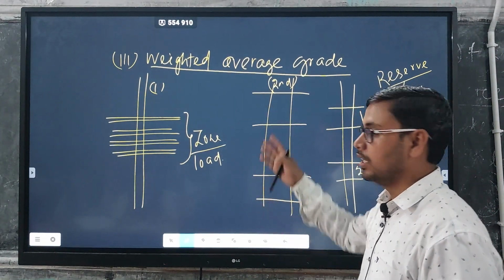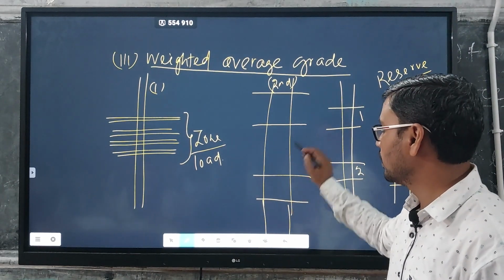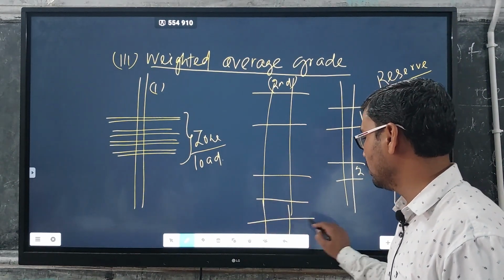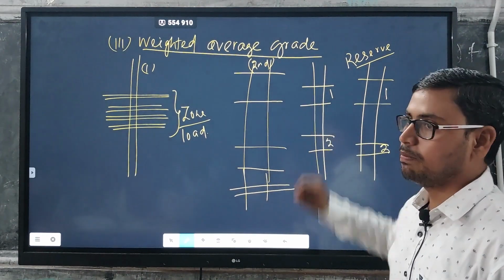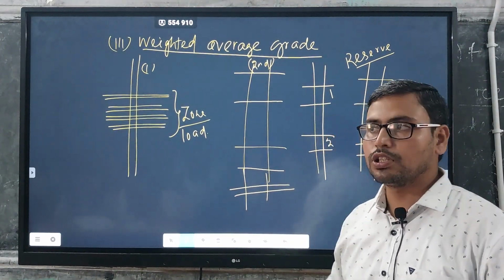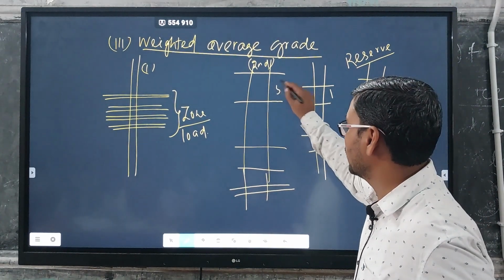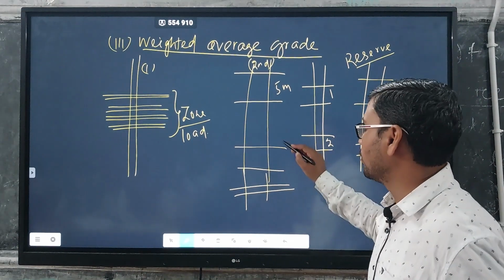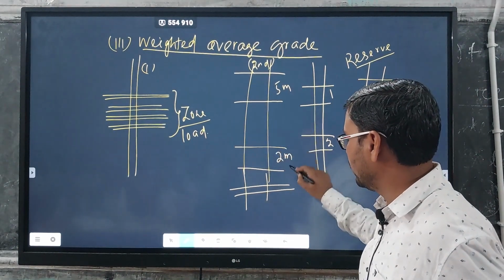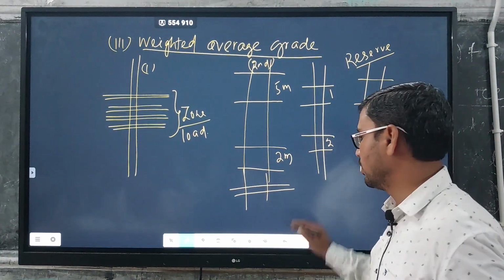Assume for this case there are 3 lodes, or 3 horizons where we are getting copper. In the first case, suppose the ore body thickness is 5 meter. In the second case, ore body thickness is 2 meter, and the lowermost horizon is 8 meter.